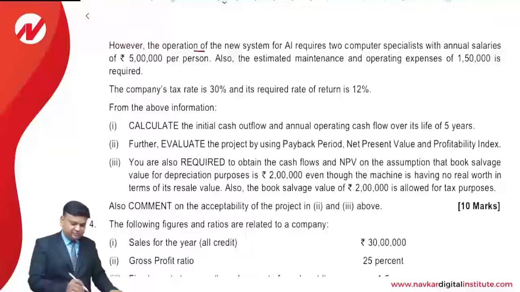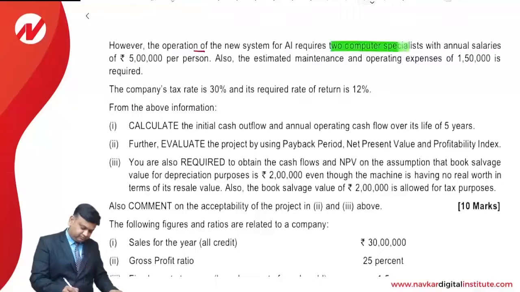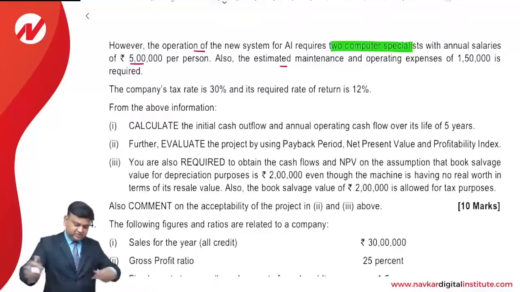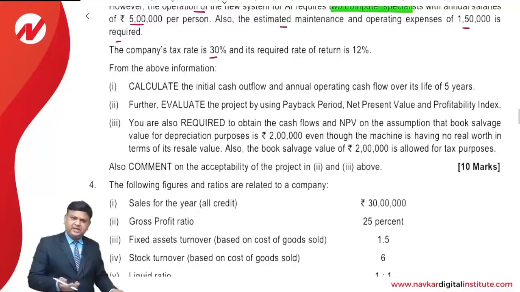However, the operation of the new system for AI requires 2 computer specialists with an annual salary of 5 lakh rupees per person. Also, estimated maintenance and operating expenses of 1,50,000 is required. Income tax rate is only 30%.